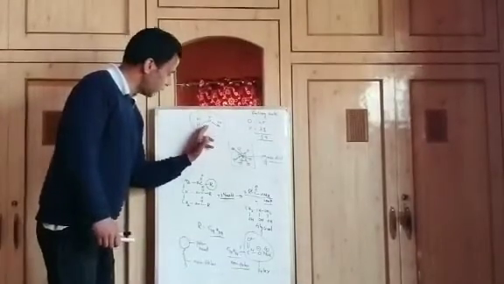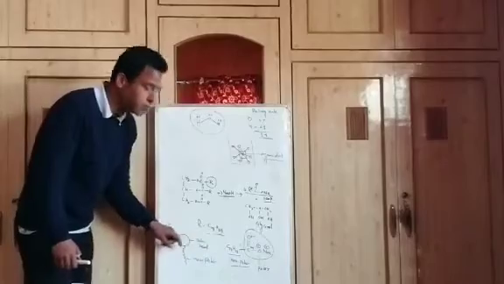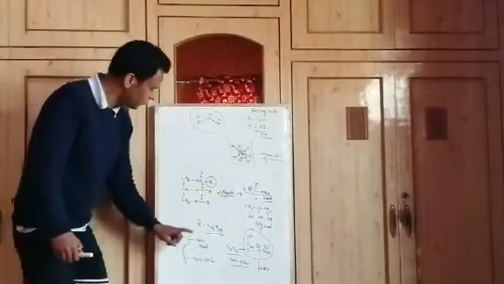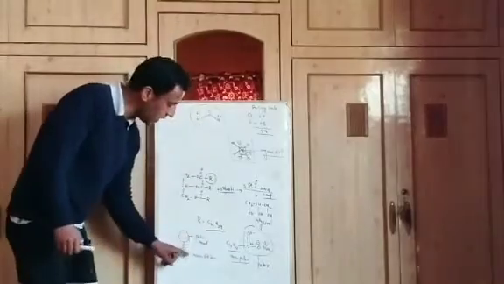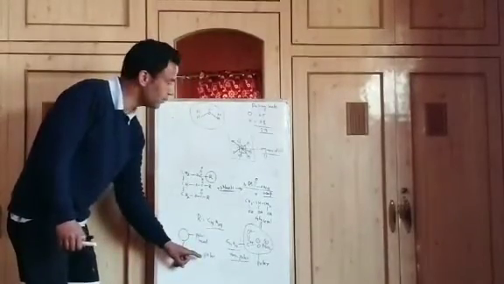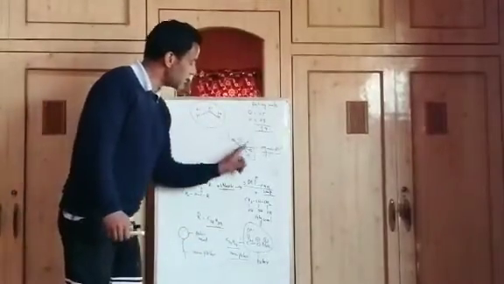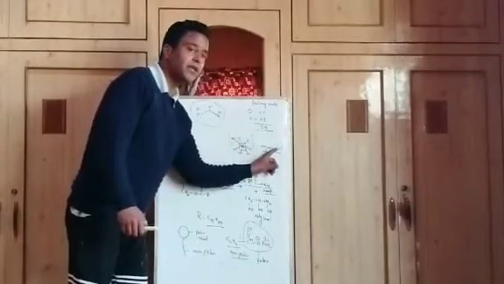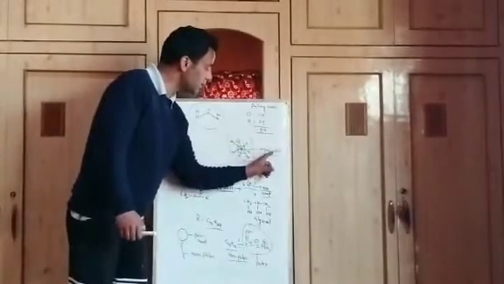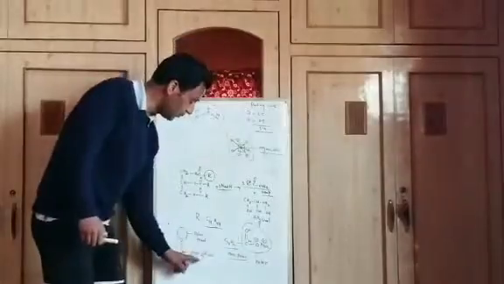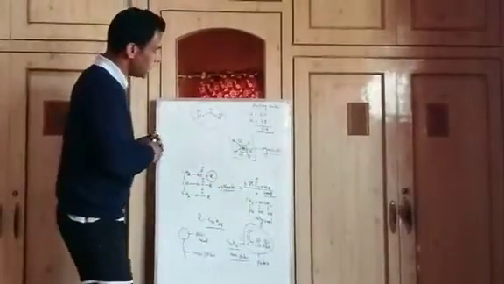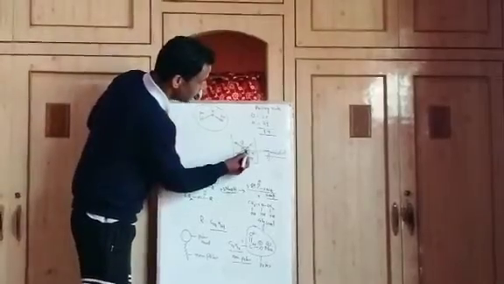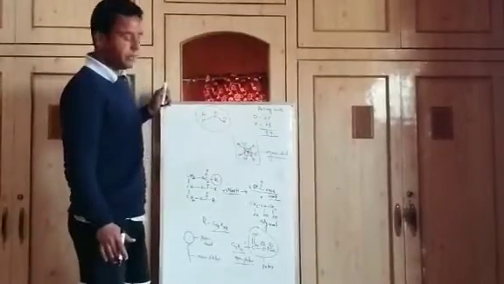Now the water molecule is polar. The soap molecule also contains a polar head. The polar head gets soluble in the water molecule, and the non-polar tail gets dissolved in the organic dirt, because the organic dirt is itself non-polar and the tail is also non-polar. So like dissolves like. Now what happens here? There is formation of the micelle.